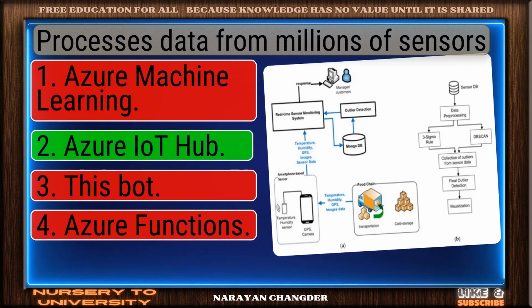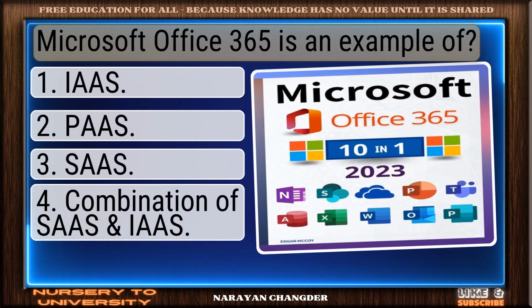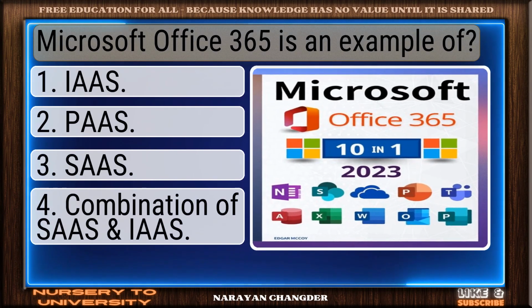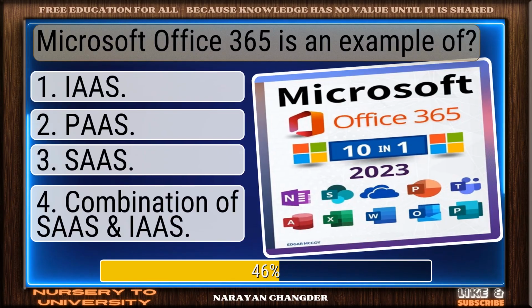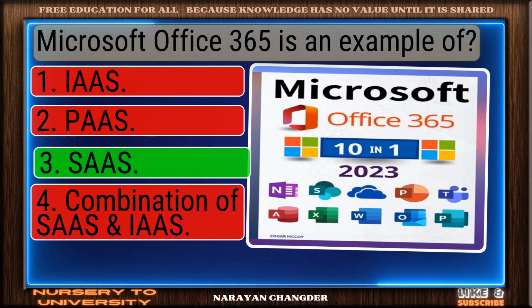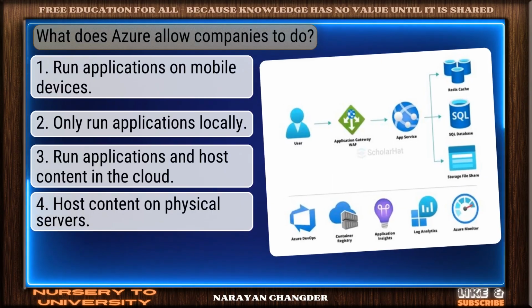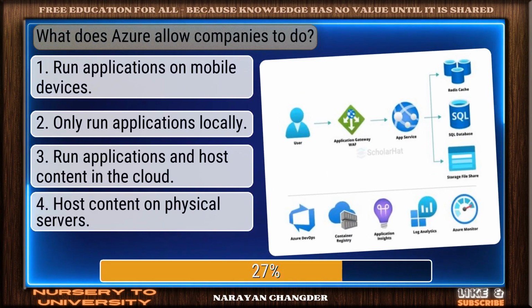Well done. Azure IoT Hub is the right choice. Question number 60. Microsoft Office 365 is an example of. Nicely done. SaaS is a solid answer. Question number 61. What does Azure allow companies to do?